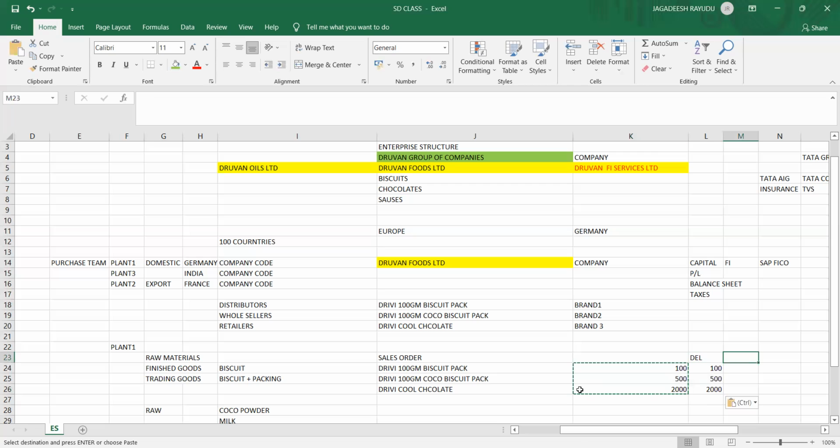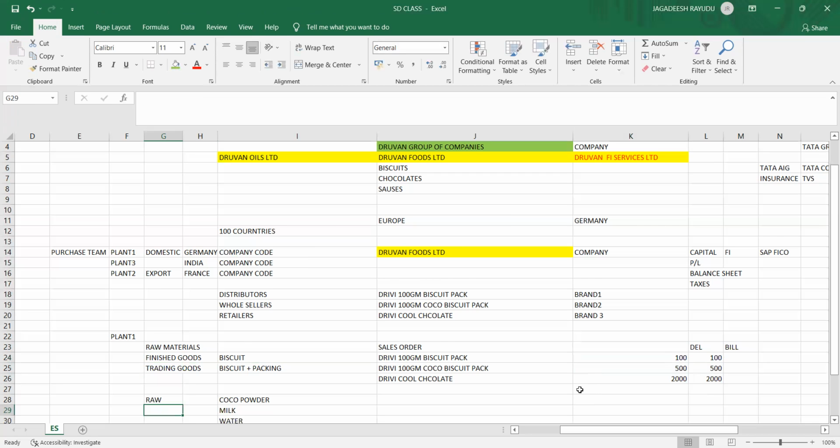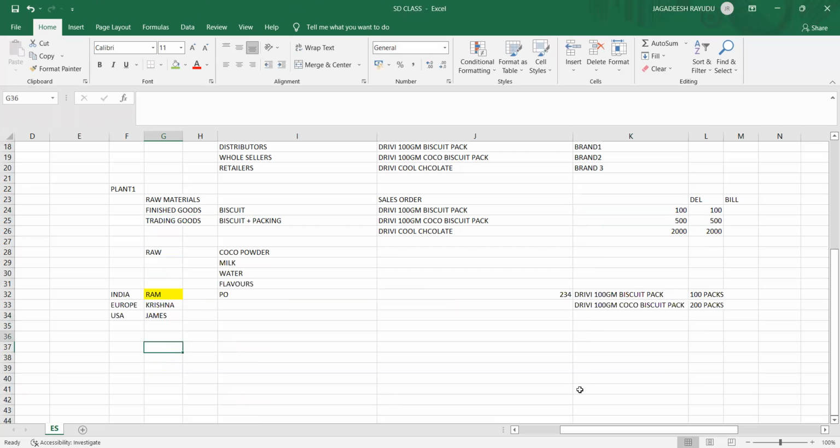After that, you have to bill your customer. This requirement of 100 packs, you got it from whom? Ram, right? Ram is from India, so he is going to settle the bill in Indian currency. Assume that this is 1000 rupees, this is 5000 rupees, and this is like 20,000 rupees. Each pack is 10 rupees, so 100 packs means 1000.